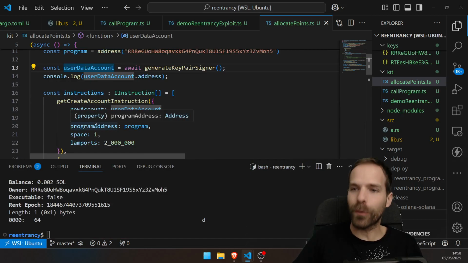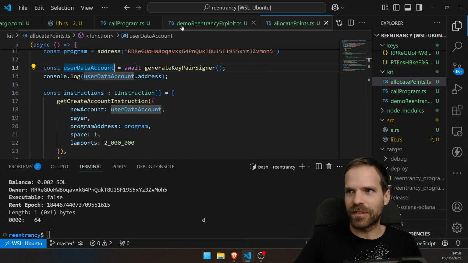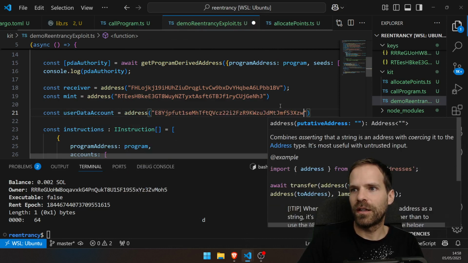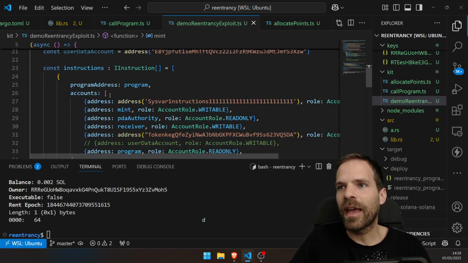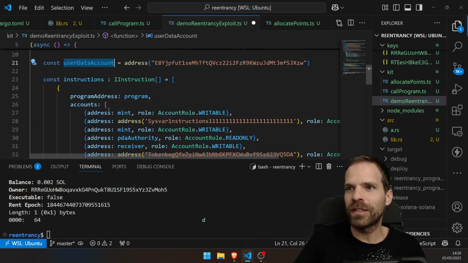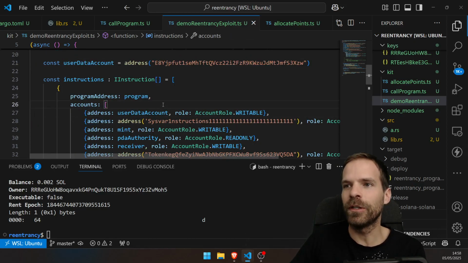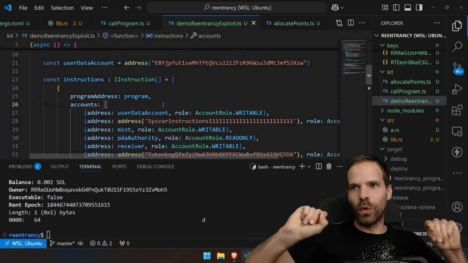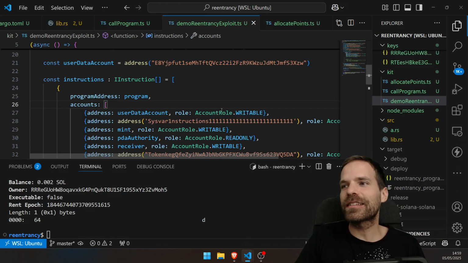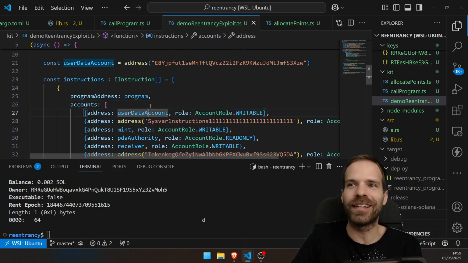That's just the prep. I just needed to build this such that I have this one account, this user data account. Let's use this one that we just created. And again, I'm gonna put this user data account here as writable. And what I now want to do is I want to mint as many tokens as the user has points in his data account.